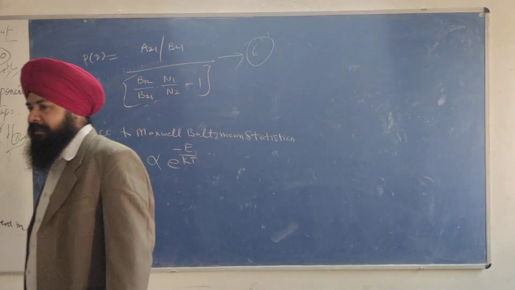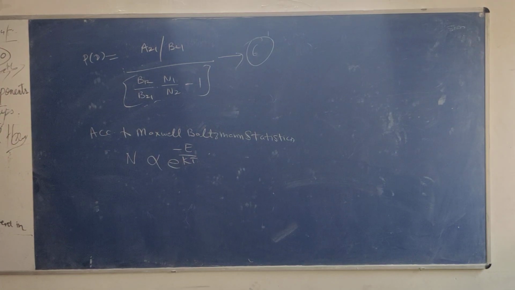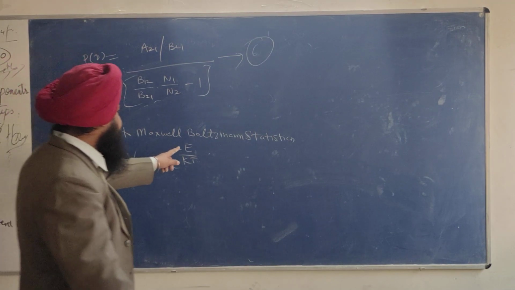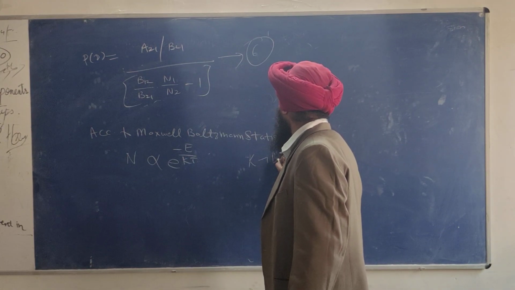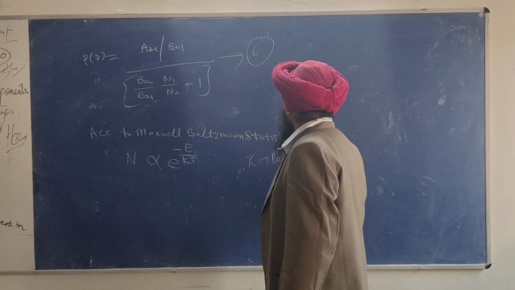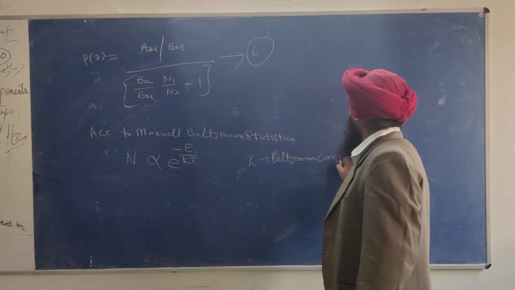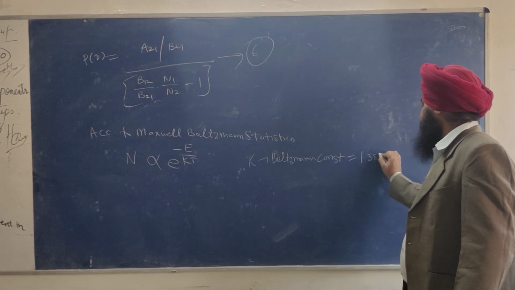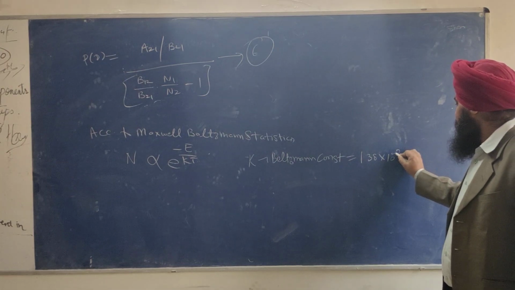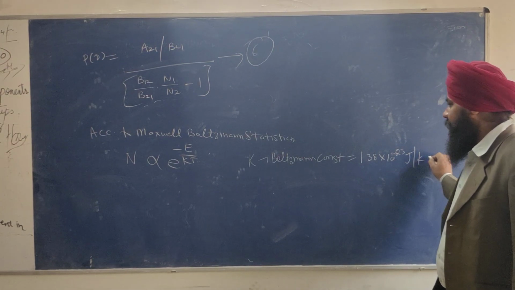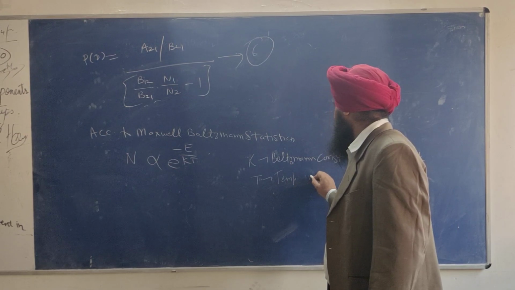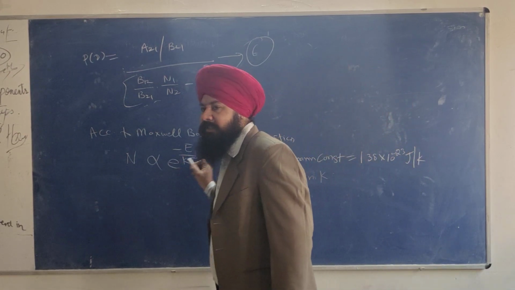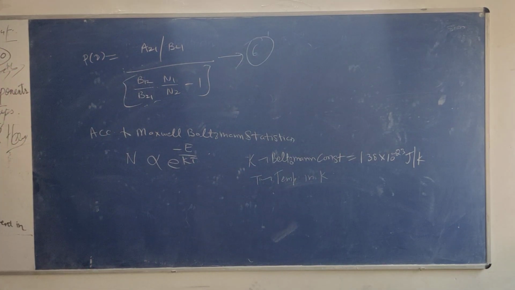N is the occupancy of the energy level. What is E? E is the energy. What is k? k is called the Boltzmann constant. And what is the value of Boltzmann constant? 1.38 into 10 raised to power minus 23 joule per Kelvin. What is T? T is the temperature in Kelvin. And kT is also called thermal energy.